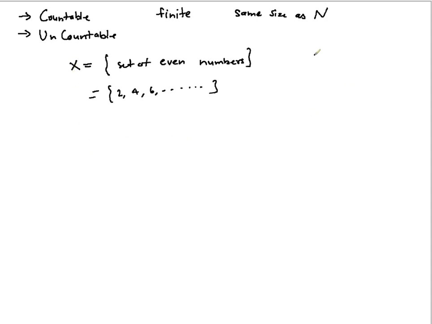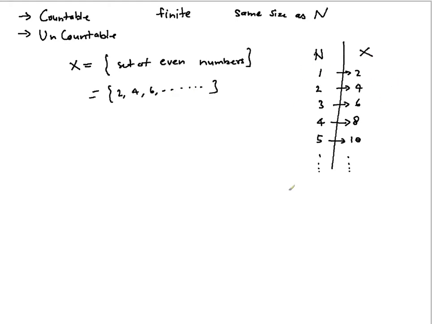You can take the set of natural numbers and the set X, and place them side by side: 1 is mapped with 2, 2 is mapped with 4, 3 is mapped with 6, 4 is mapped with 8, 5 is mapped with 10, and likewise. So what is happening? For every element in the natural numbers, you have a one-to-one correspondence with an element in this set X also. Right.